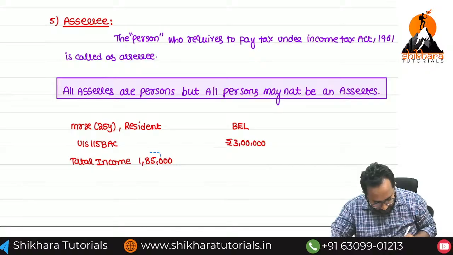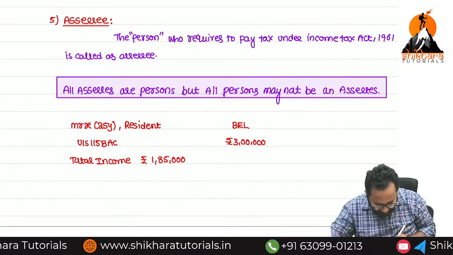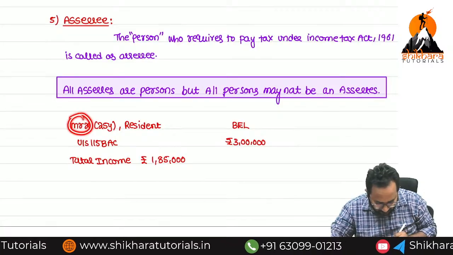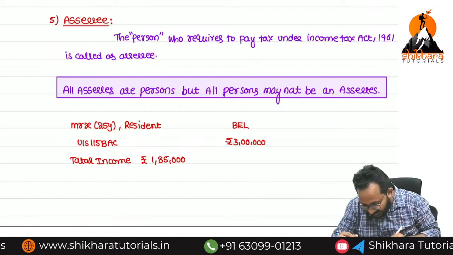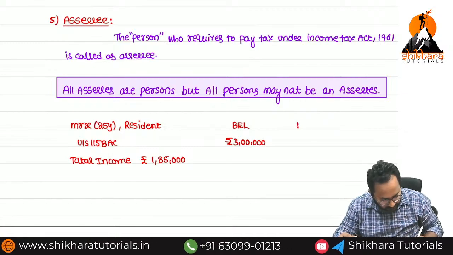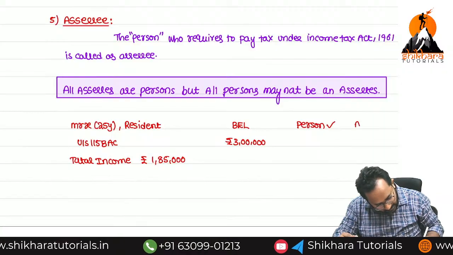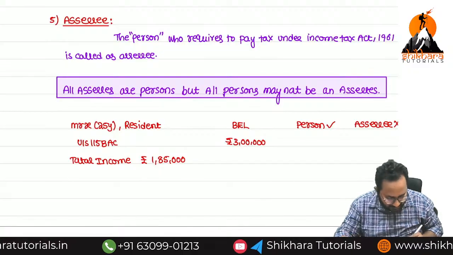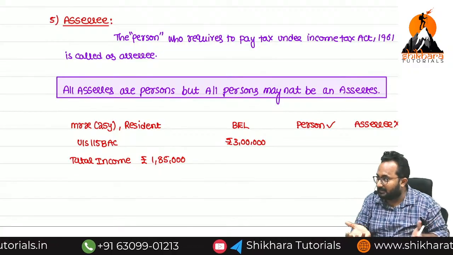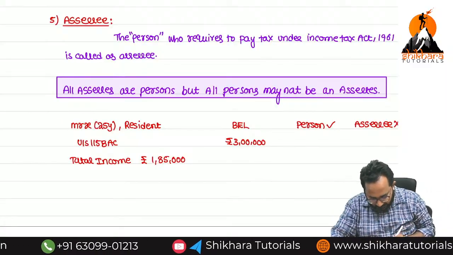Now, can you tell me whether he is a person or not, ma? Yes, because he is an individual, Mister. That's why he is a person only, but he is not an SSC. Why are we not calling this fellow an SSC? Because his total income does not exceed the basic exemption limit. So this is example one.